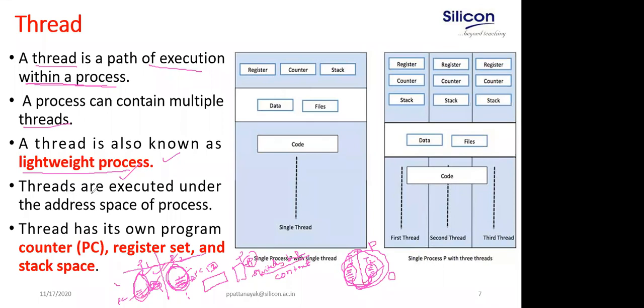Threads are executed under the address space of the process. We have already discussed this. In multiprocessing, everything is different. It will create a replica. Suppose a parent process creates a child process, so it will copy the code and the current state, so P2 is now the replica of P1. They can run parallelly in different address spaces. But when we run multiple threads, they run under the address space of the process.